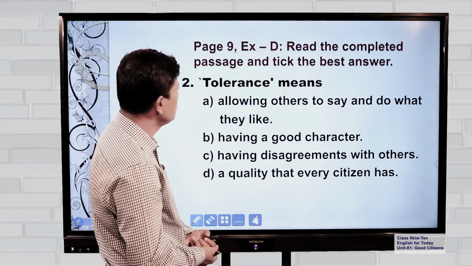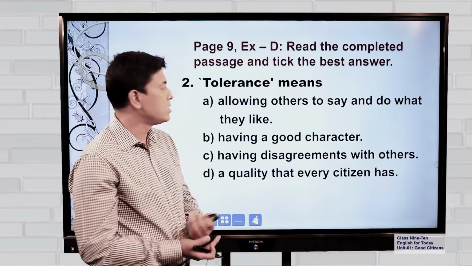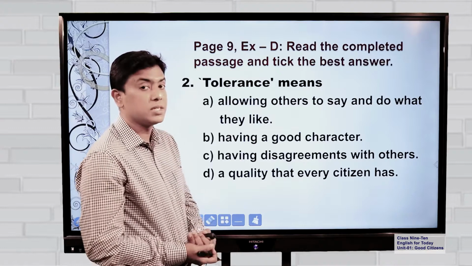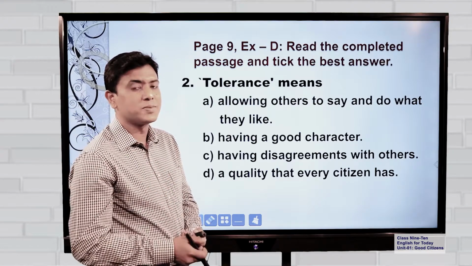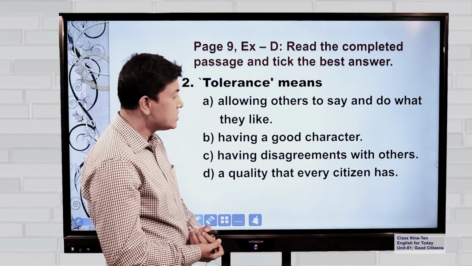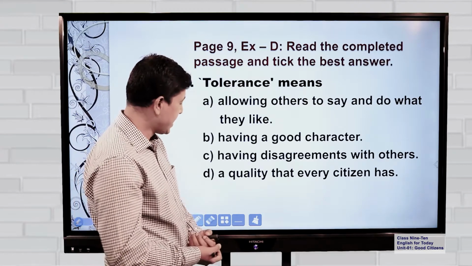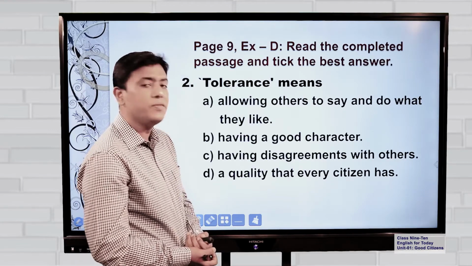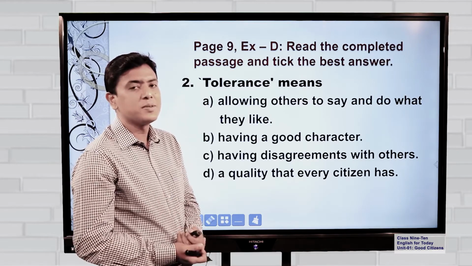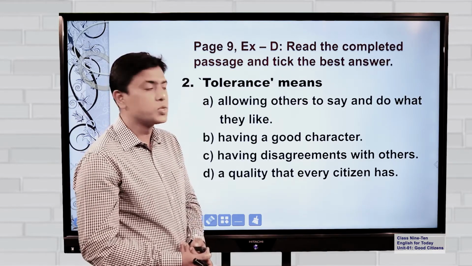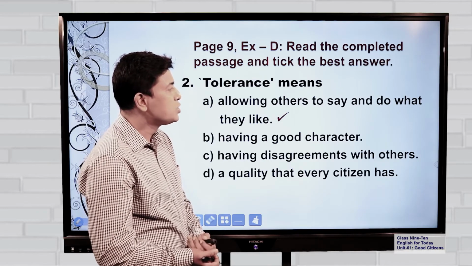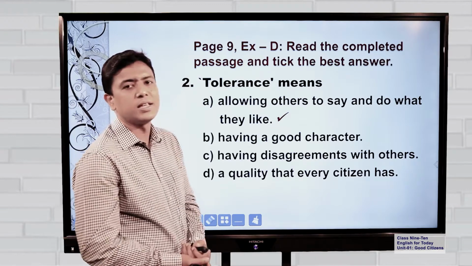Next one, number 2. Tolerance means what? Number A, allowing others to say and do what they like. It sounds really good. Number B, having a good character. Number C, having disagreements with others. And last one, a quality that every citizen has. Although some of them sound correct, the first one is the most correct. So, we should say tolerance means allowing others to say and do what they like.